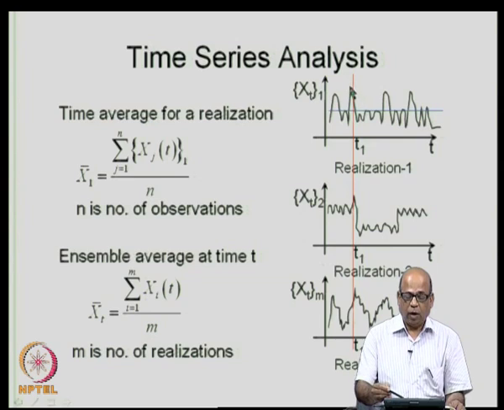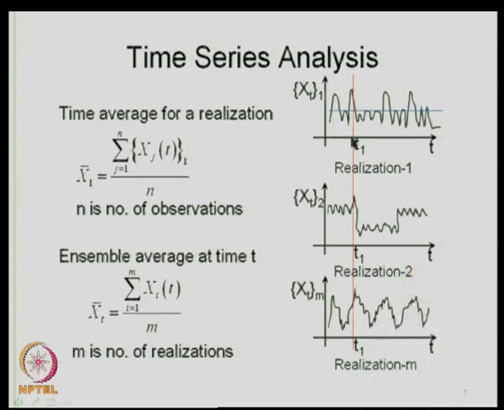Similarly, you can look across the realizations at a given specified time t1. You can take averages across realizations, in which case you talk about the ensemble average at time t. That will be given by x bar t is equal to 1 by m times the summation, that is you are summing x1(t) at t is equal to t1, x2(t) at t is equal to t1, up to xm(t), and so on, divided by the number of realizations. So, you are essentially taking the average across realizations. This is called an ensemble average.